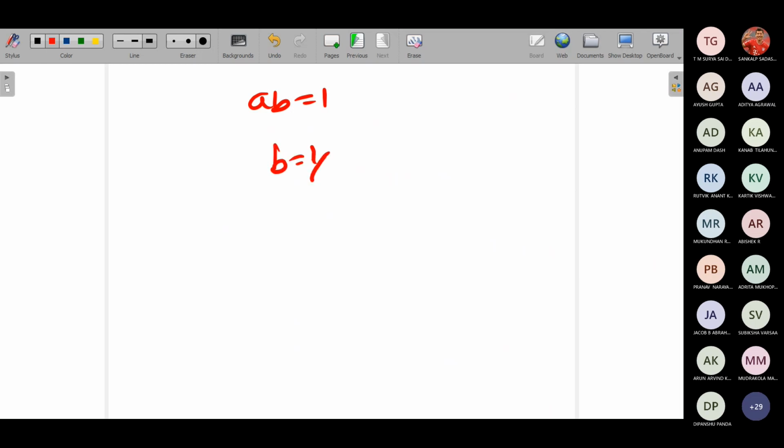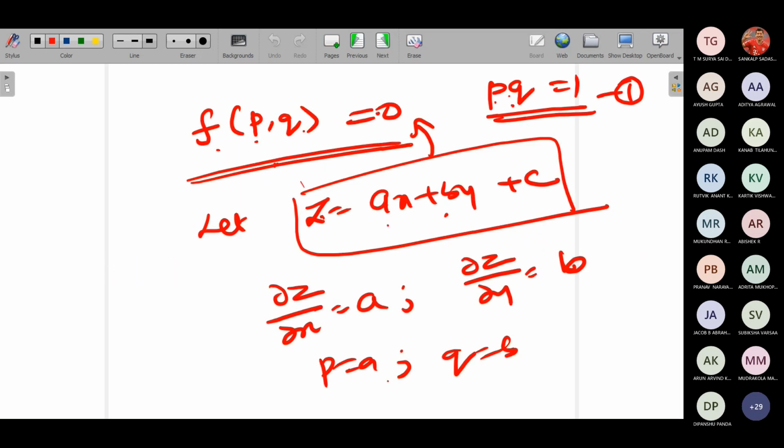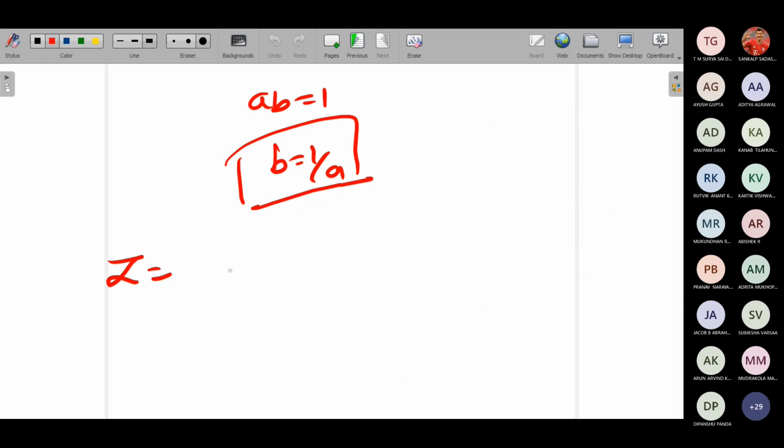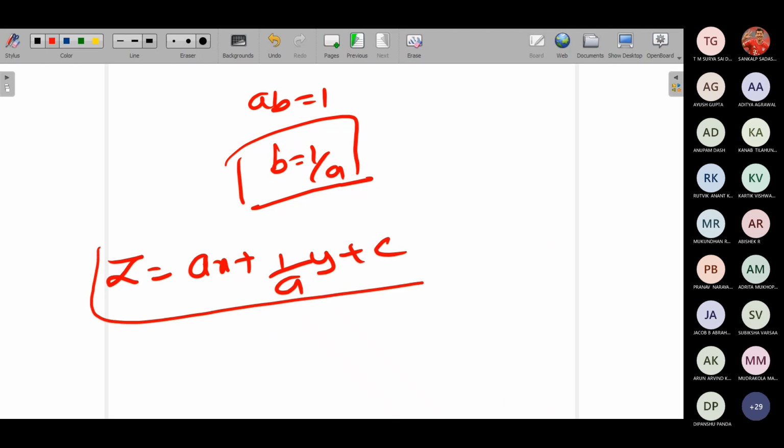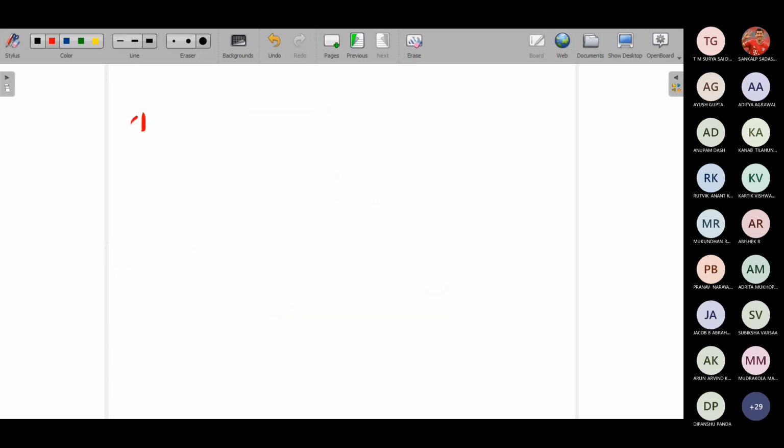Suppose you find b, it will be b equal to 1 by a. So what will be the solution? z will be equal to ax plus by plus c, so ax plus (1 by a) into y plus c. This was the answer we got yesterday. Just check it out. Yes, ma'am. What I did is, instead of assuming the solution and writing it, I gave you the total differential.